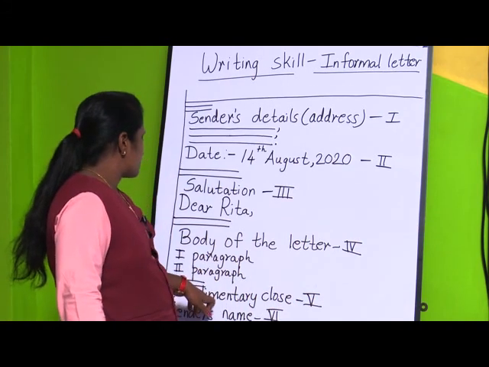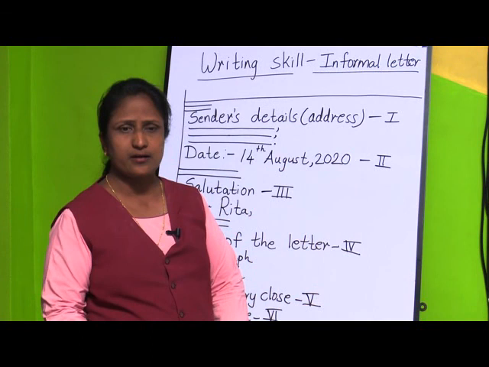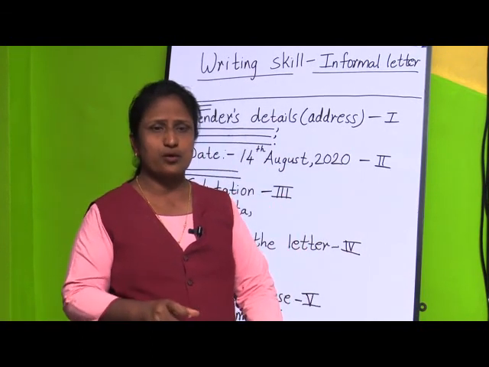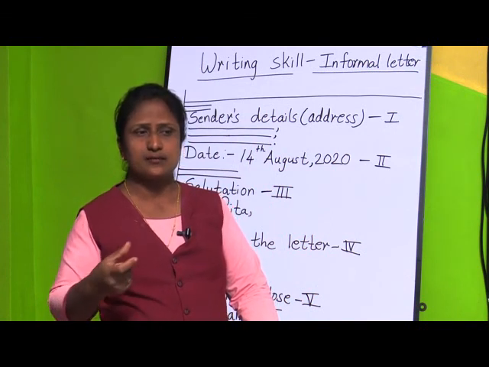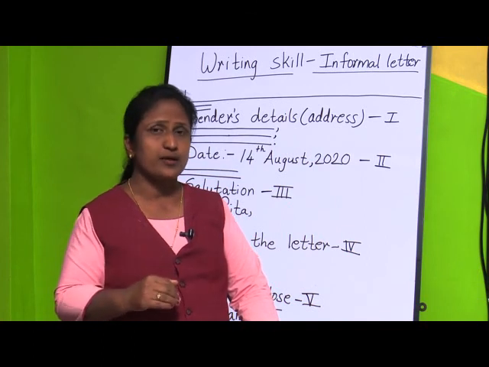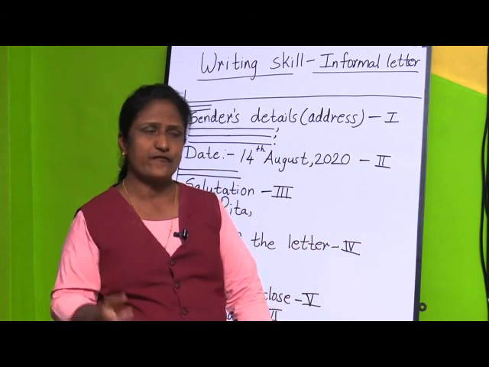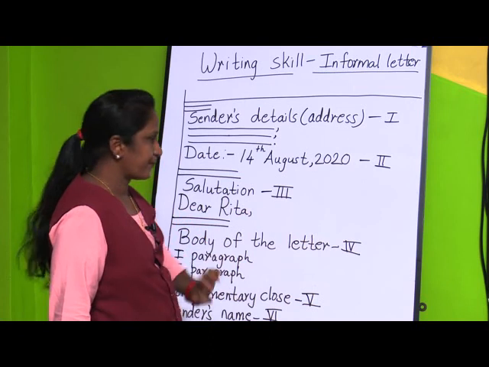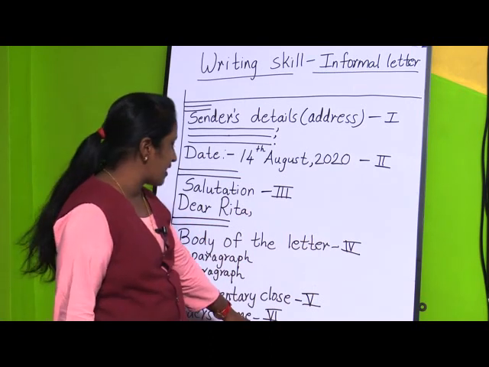And the next is complimentary clause. Complimentary clause means, suppose you are writing a letter to your friend. So, there you are going to use the words yours lovingly, or you can say yours affectionately. These are the complimentary words, or we can say they are the regards which you are giving to your friend. So, that is the complimentary clause. This is the fifth step. And the last is what? Sender's name. Sender's name is the last step.